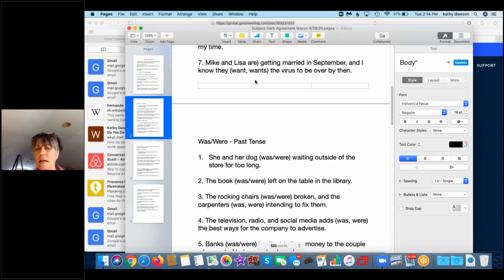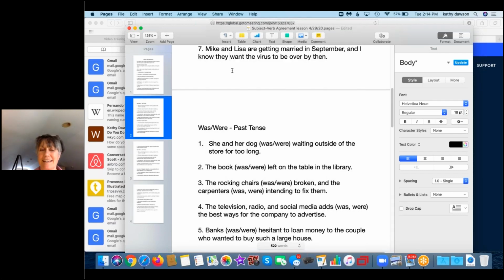And then I know they, now this we're going to talk about later. This is a case where they is a plural pronoun, and you're going to use a singular verb, even though it's more than one person. This is an exception to the rule, which we'll talk about in the second half of this session. So I kind of threw a wrench in there for you.